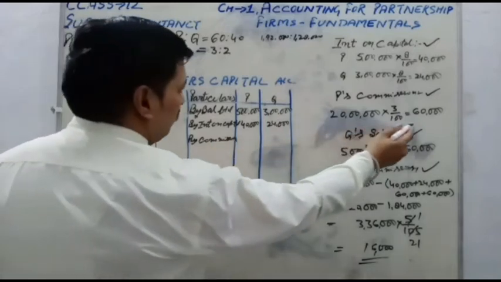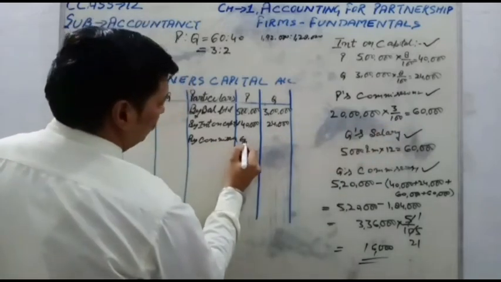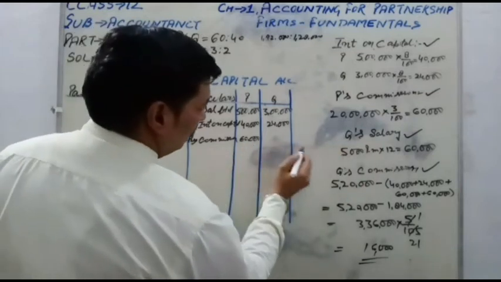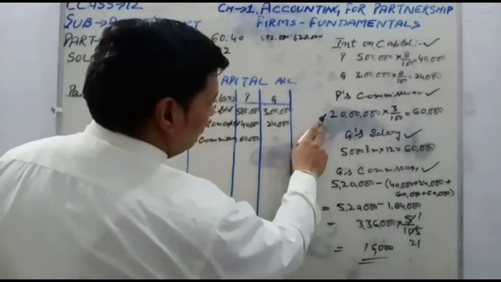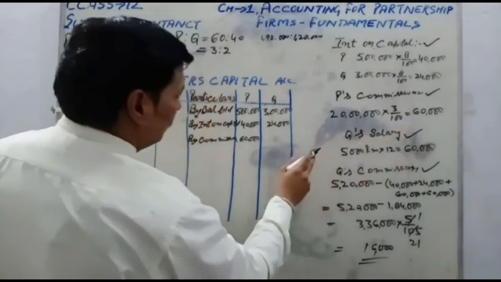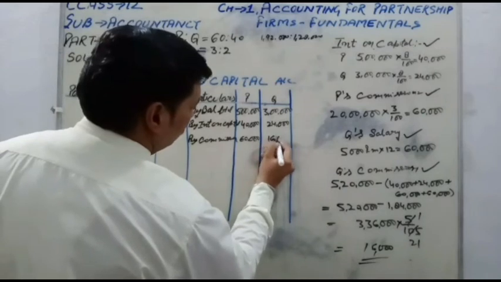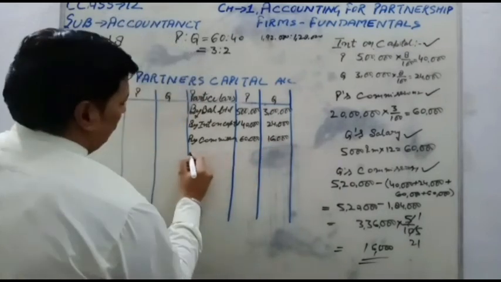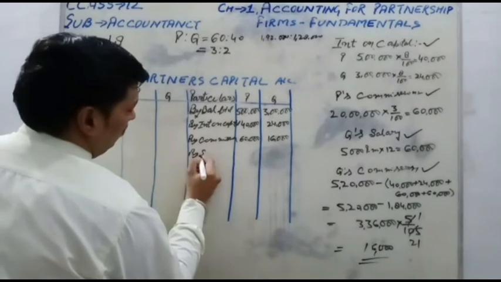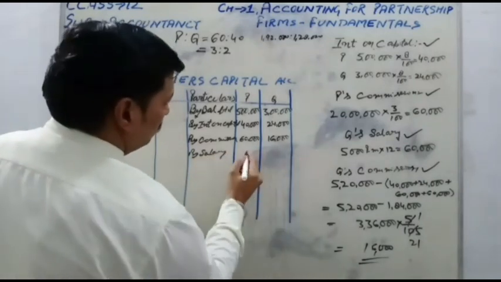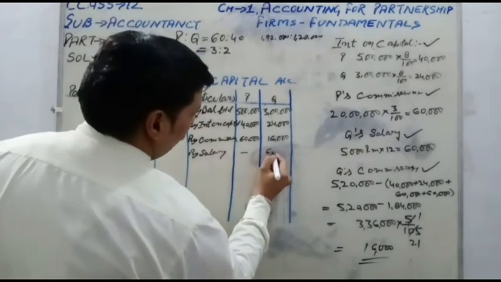By commission, P's commission was 60,000 and Q's commission was 16,000. And salary, by salary of Q, 60,000.